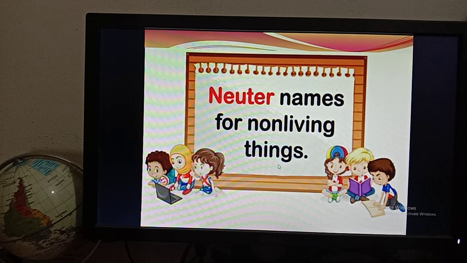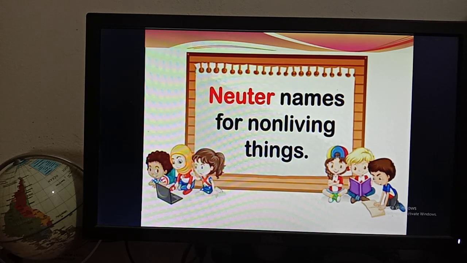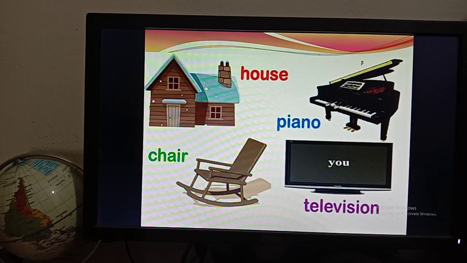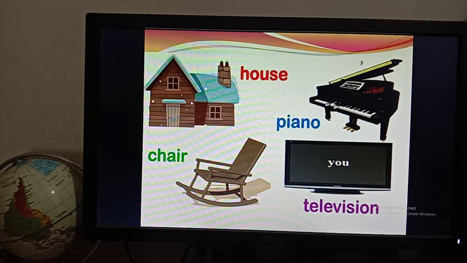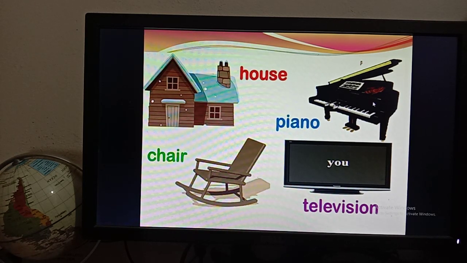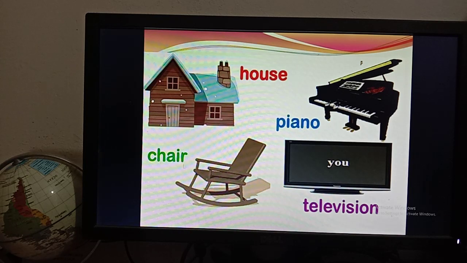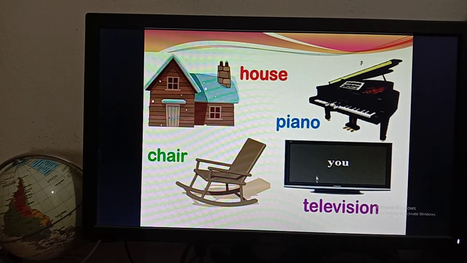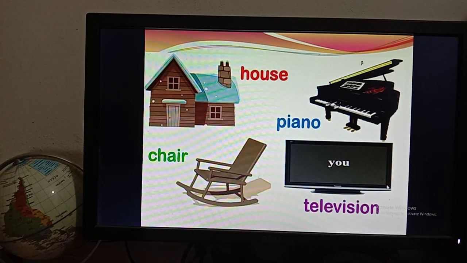You know that there are lots of things in our nature and they are non-living. That means they don't have any life. So we are going for the examples. In the first picture you can see a house. House is not a living thing, that means this is a non-living thing. Then piano, piano is a non-living thing. Then chair, chair is also a non-living thing. Then television, television is also a non-living thing.